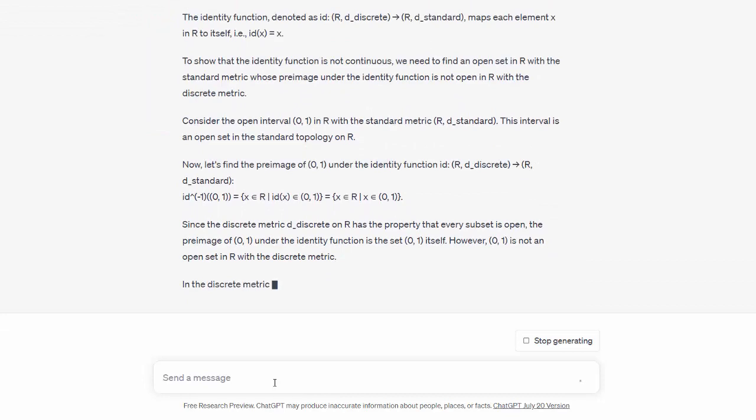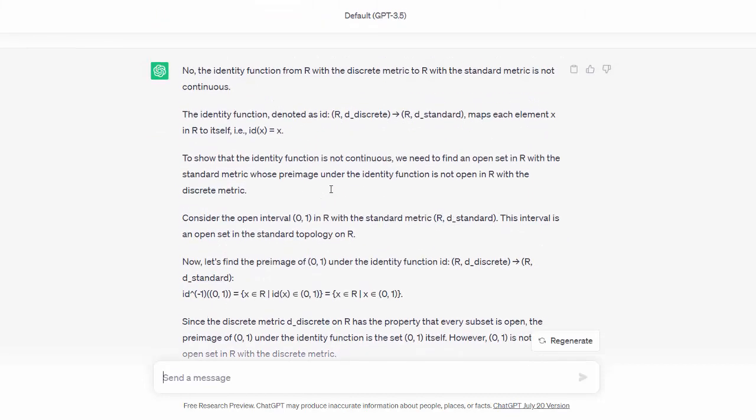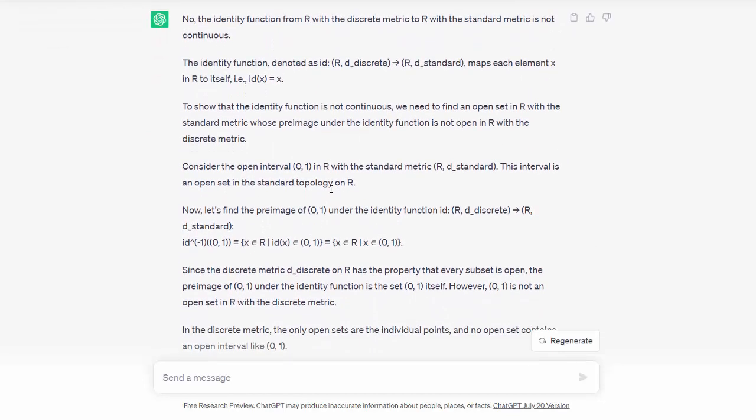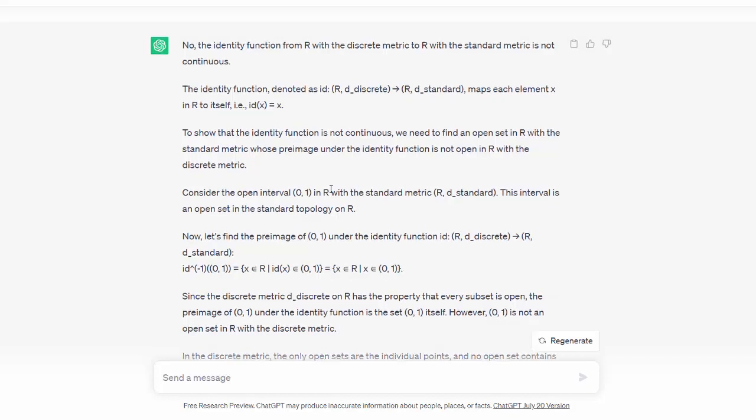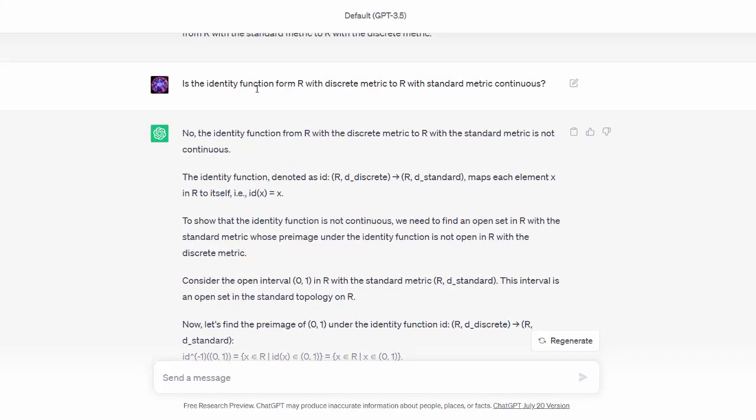And to show that the identity function is not continuous, what does it do? We need to find an open set in R with a standard metric whose preimage under the identity function is not open in R with a discrete metric. No. Wait. It says it's not continuous. The identity function from R with discrete metric to R with standard metric is not continuous.